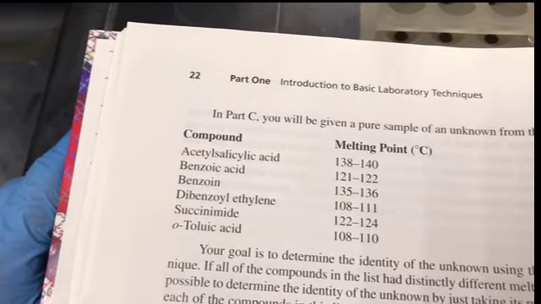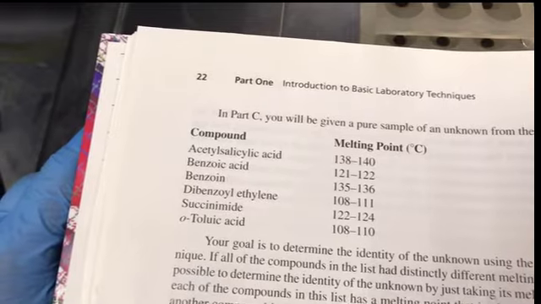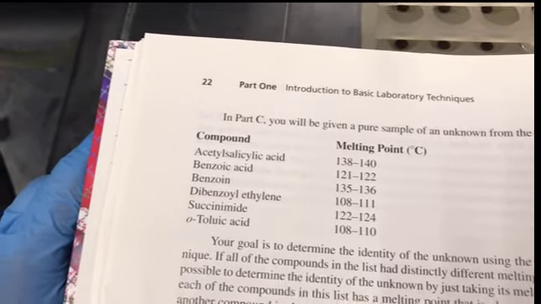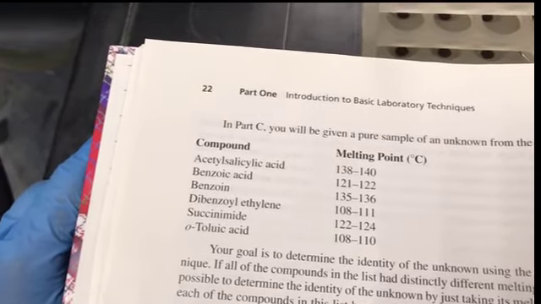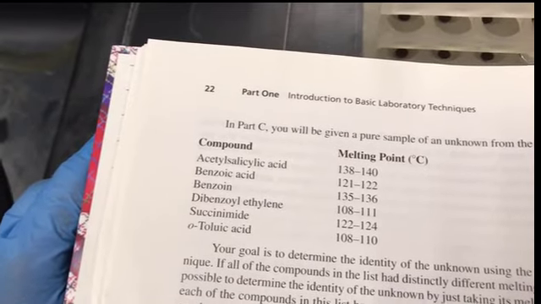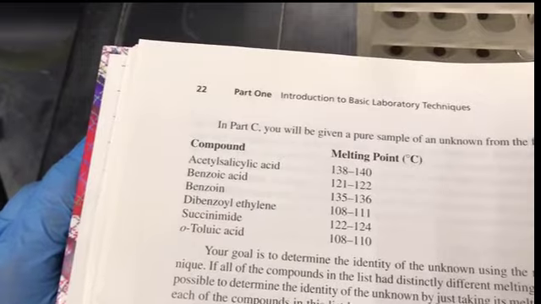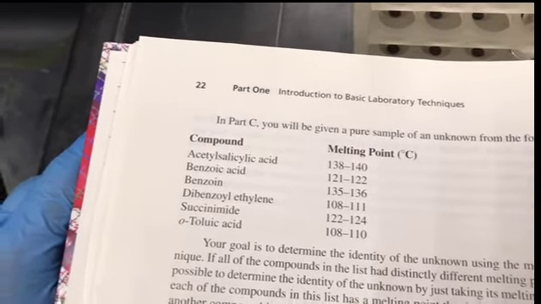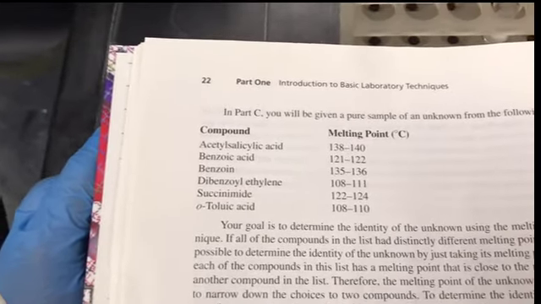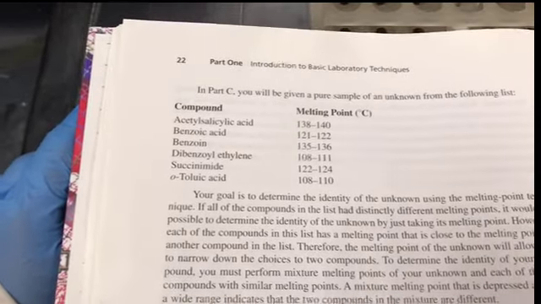Now let's say it is not acetyl salicylic acid. Then the mixture of acetyl salicylic acid and this unknown should melt at a lower and broader range, because acetyl salicylic acid will serve as an impurity, and due to impurities, the melting point lowers and has a broader range.